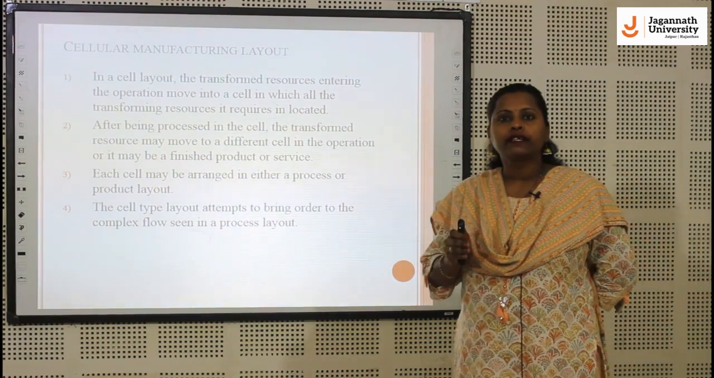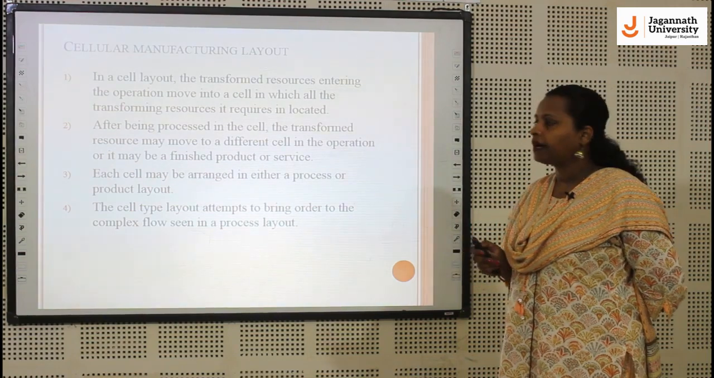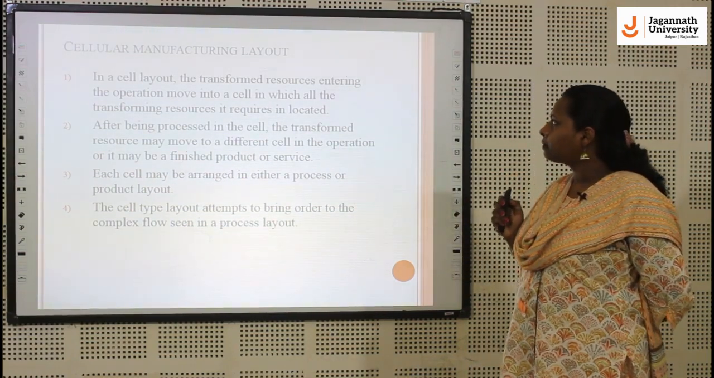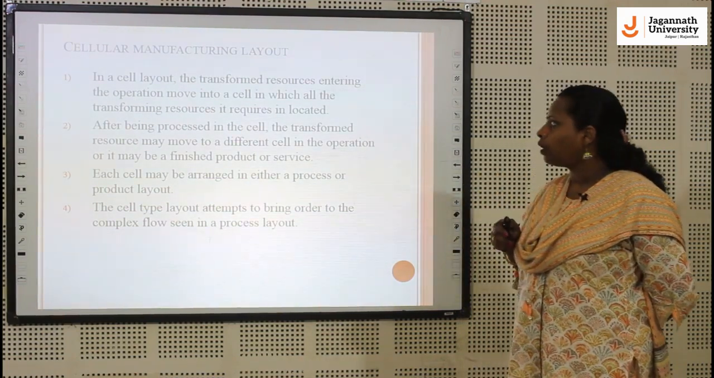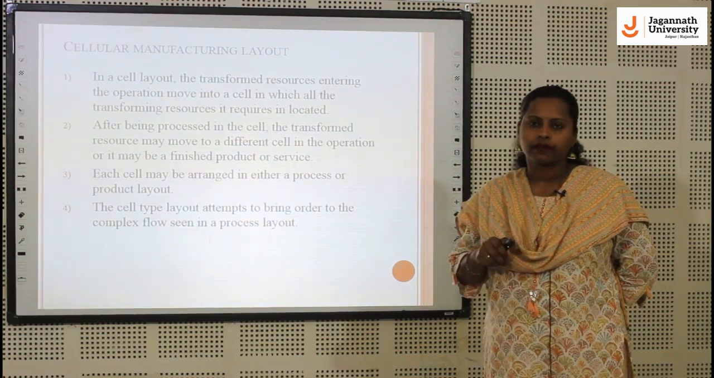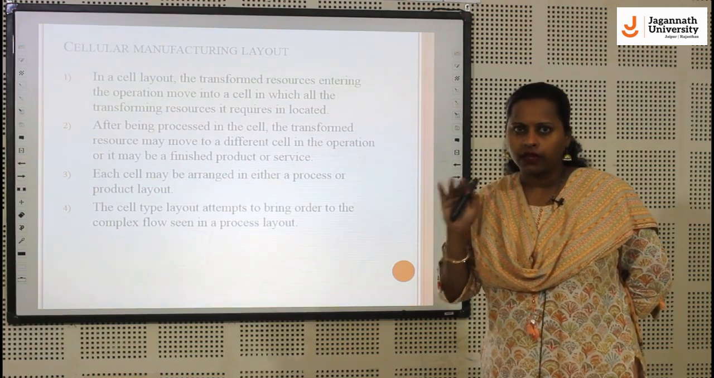Now we will discuss 5 types of layout. The first one is cellular manufacturing layout. In a cell layout, the transforming resources entering the operation move into a cell in which all the transforming resources it requires are located. As we all know, as we all travel in the train, okay?